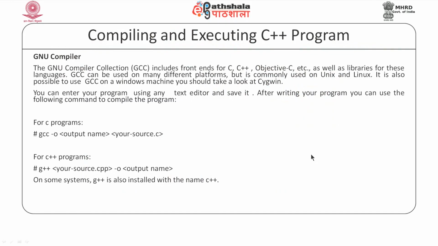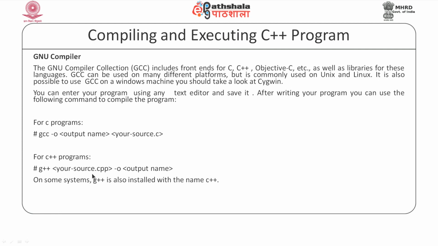Now, we will try to see how to compile a program using the GNU compiler. You might remember, if you have used the GCC compiler for compiling a C program, we used to use the command gcc. But in C++, if we wish to compile the program using the GCC compiler, the command that we use is g++. Here we specify our source program file, that is the file containing our program.